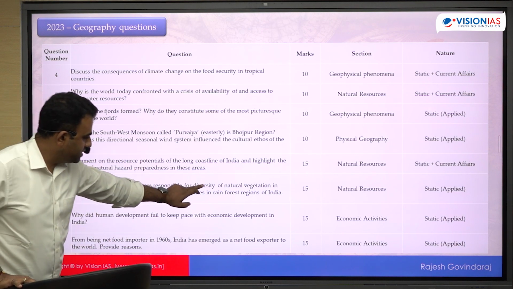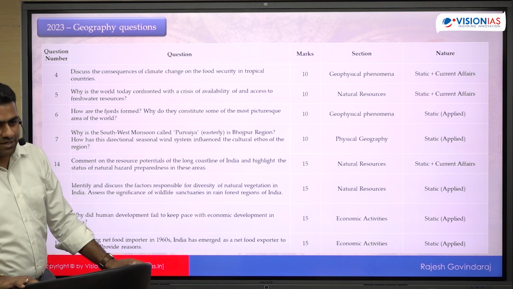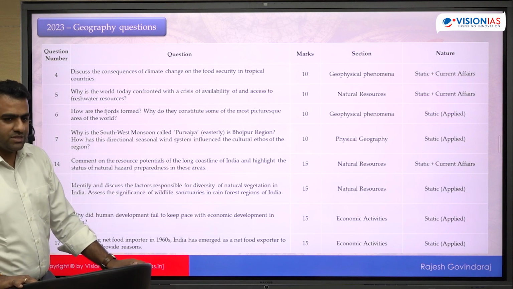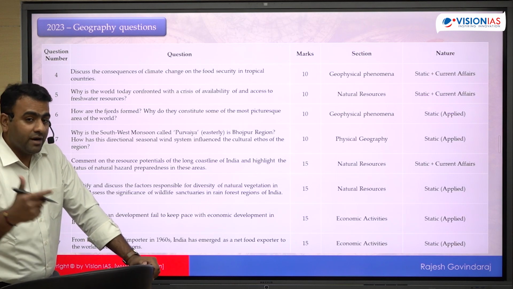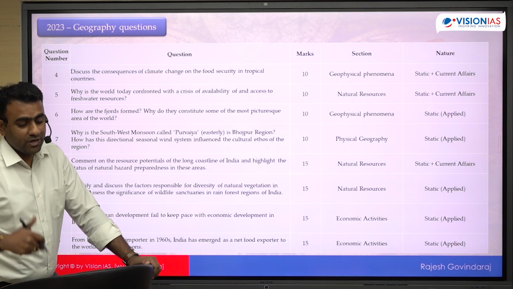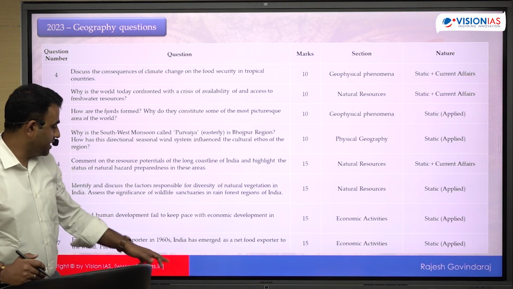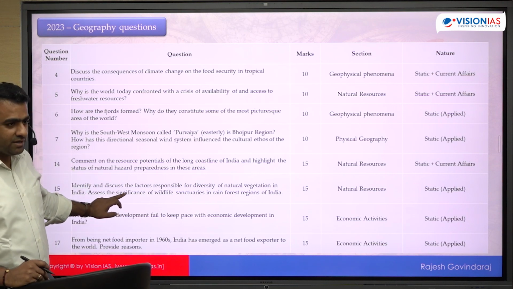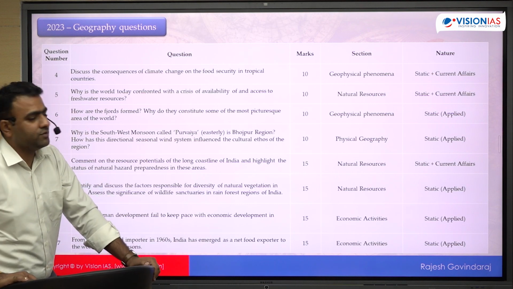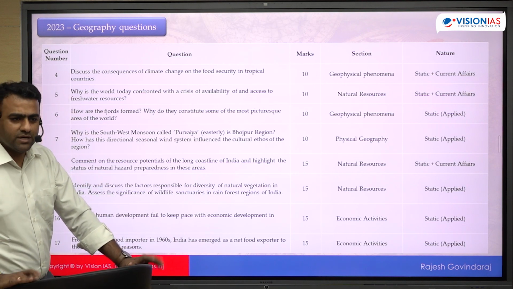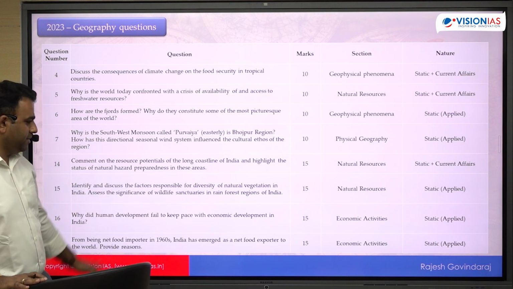Factors responsible for diversity of natural vegetation. This is static but applied. Okay, so this is just not asking कौन सा forest मिलता है इंडिया में बताओ. So they're asking why there is diversity of forest. You have to think and write the answer. And second part also, ये भी थोड़ा सा applied part ही है. They're asking what is the significance of wildlife sanctuaries in the rainforest of India. है ना, ये भी सोच के लिखना है, ऐसा तो कोई कहीं पे भी आपको standard answer नहीं मिलेगा.